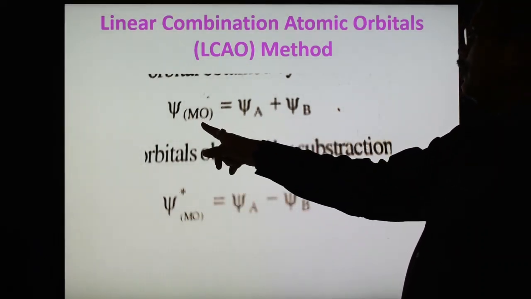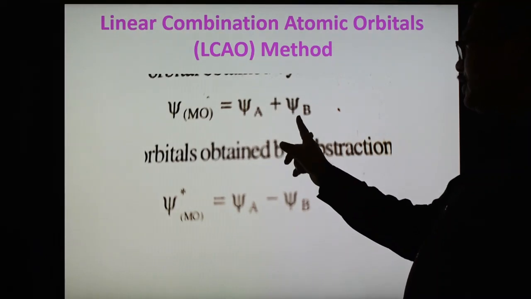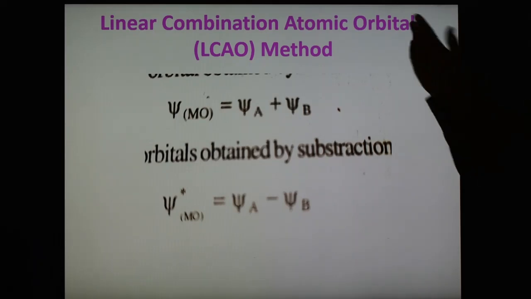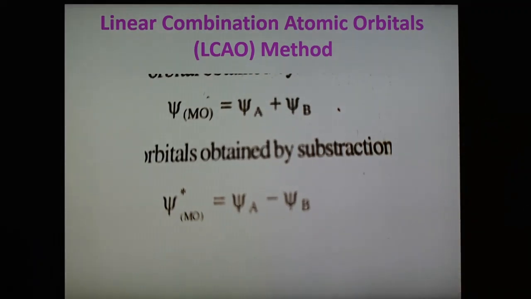So psi MO is known as the bonding molecular orbital formed by addition, and psi star MO is the anti-bonding molecular orbital formed by subtraction of atomic orbitals. So the linear combination can take place by addition or subtraction of the wave functions of the atomic orbitals of the two atoms A and B. It is clear that addition of wave functions gives the bonding molecular orbital, whereas the orbital associated with psi star is known as the anti-bonding molecular orbital.